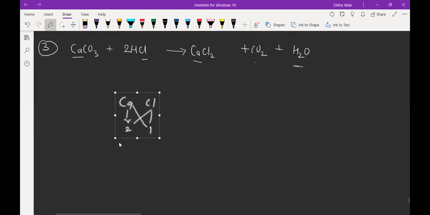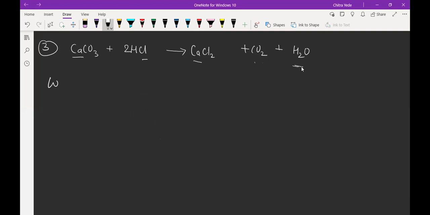So this is the reaction where calcium carbonate reacts with dilute hydrochloric acid, gives calcium chloride, carbon dioxide, and water. That is the description we have to write for the reaction.